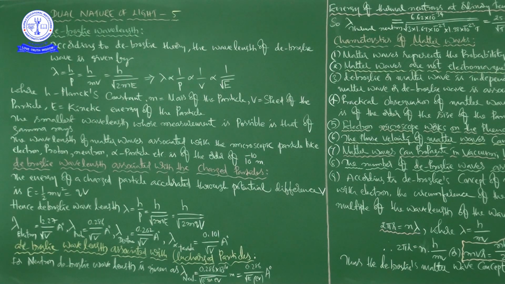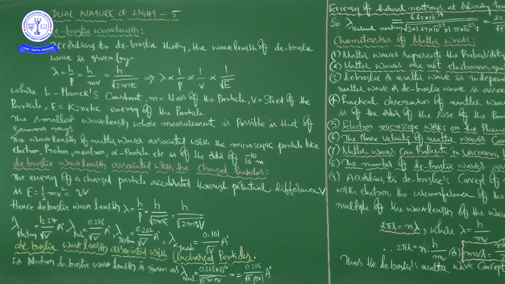Einstein's photoelectric equation. Studying of Einstein's photoelectric equation, that is the effect of intensity and frequency. Then we discussed important formula. Afterwards, particle nature of light and wave nature of light, right? So these are the things we completed till now.